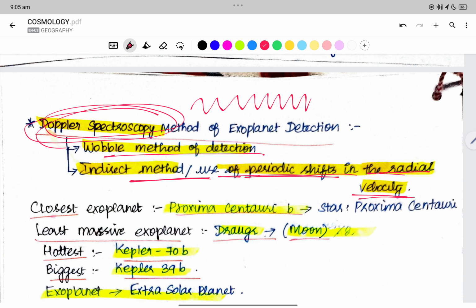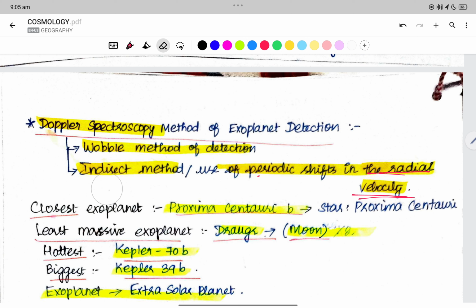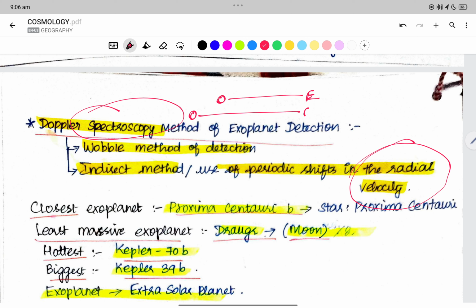Spectroscopy is related to the waves, the spectrum of the waves, right? The bandwidth, everything is going to come. So transit is related to the location, and Doppler spectroscopy is related to the radial velocity spectroscopy. Now consider when a star is located near the earth versus when a star is located farther from the earth. Light is going to have a spectrum, red and then blue, with different wavelengths. The wavelength of the light varies, right?